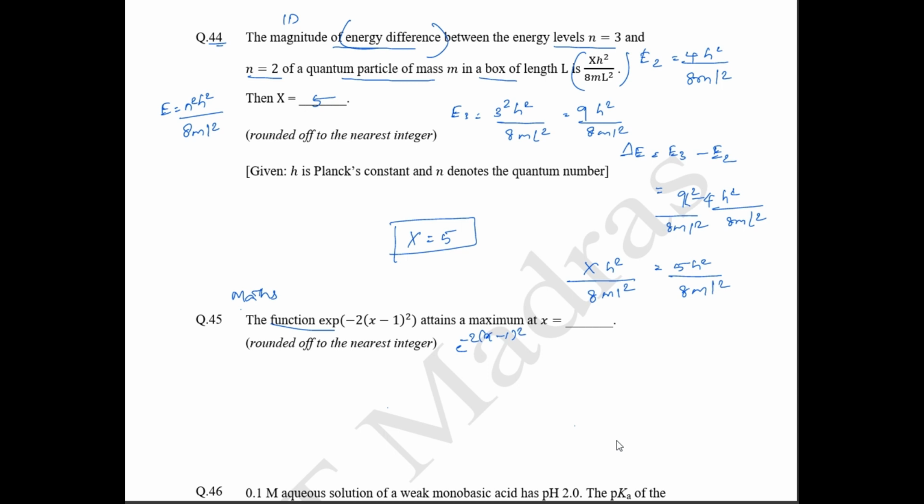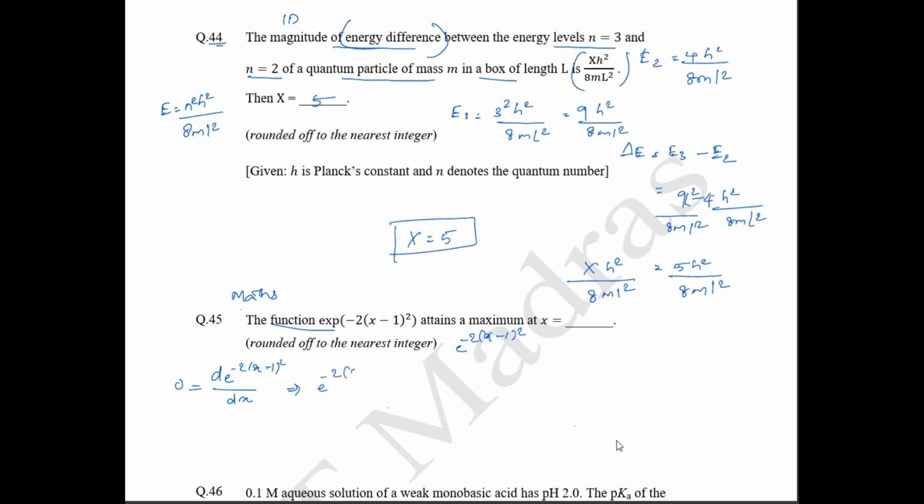So how can we find this out? Simply by taking the derivative. When the derivative is zero, then we can say x will be maximum. When differentiating, it should be 0. So the derivative of e power minus 2 into x minus 1 the whole square by dx: the e power term remains as it is.